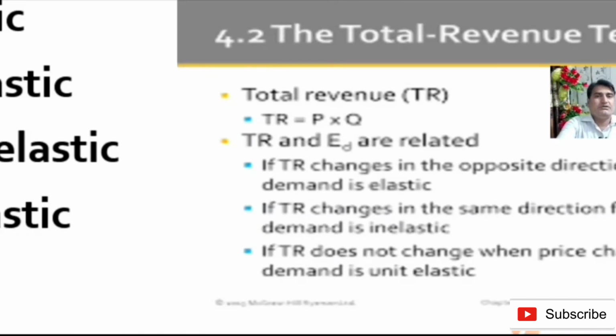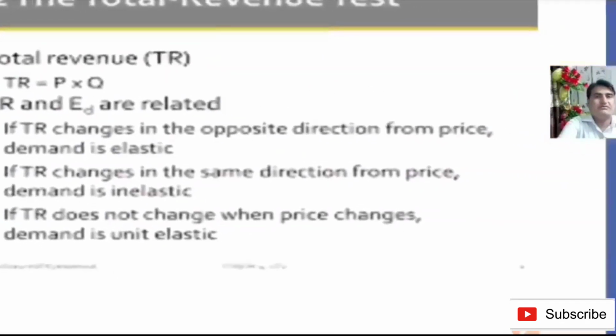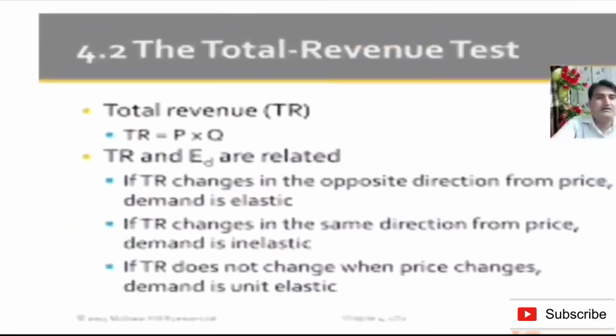So if total revenue changes in the opposite direction from price, demand is elastic. When we say total revenue changes in the opposite direction, it means that when the price increases, quantity demanded decreases, and when the price decreases, the quantity demanded increases and revenue increases.